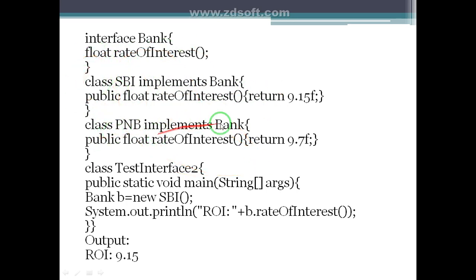Again, class PNB implements Bank, and again we override the abstract method here. The working is the same as with abstract classes. We create a reference variable of interface Bank, b, assign the reference of the subclass SBI to this reference, and call the method rateOfInterest.